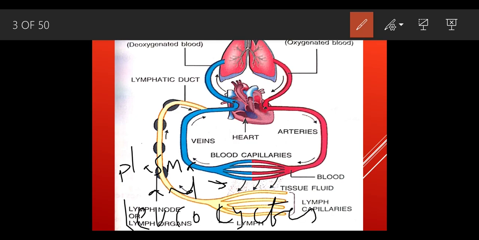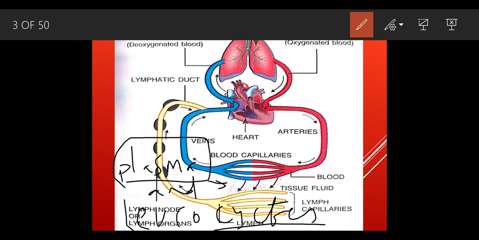Plasma and leukocytes. What is plasma? Plasma is nothing but the liquid part of the blood. Whenever we get a cut, the liquid part that oozes out is nothing but the plasma. And what are leukocytes? Leukocytes are the types of WBCs, because the word cytes means cells.